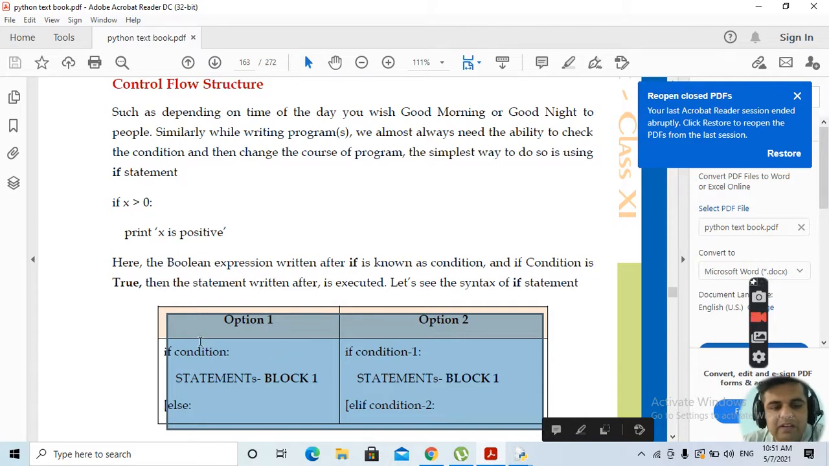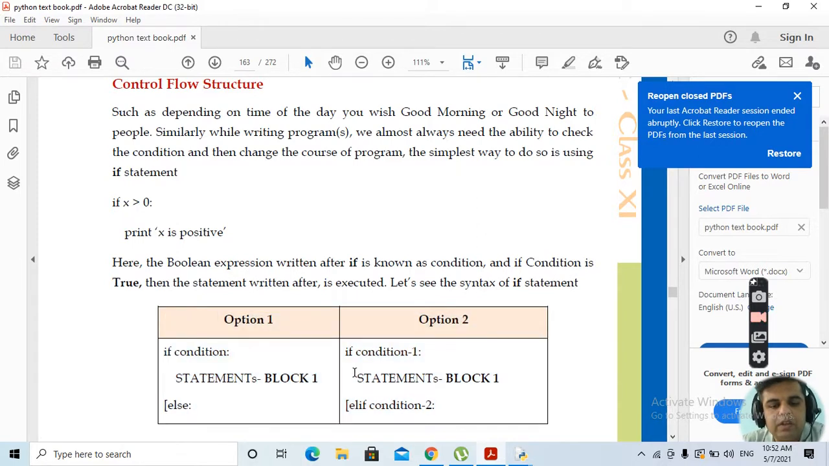What is there with this is the syntax of the if else condition. There are two ways of specifying the if else condition. If this condition evaluates to true, then the statements will be executed, else the other statements will be executed. Clear? If the if condition evaluates to true, then statement block 1 will be executed. If it is not true, then the statements following the else part will be executed.